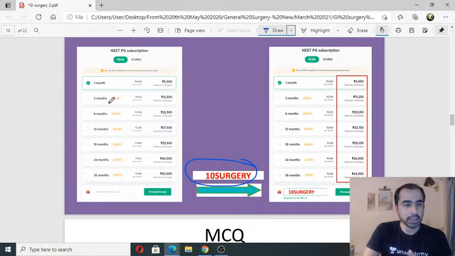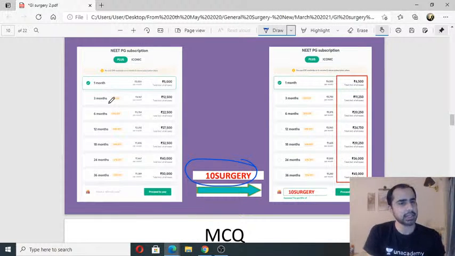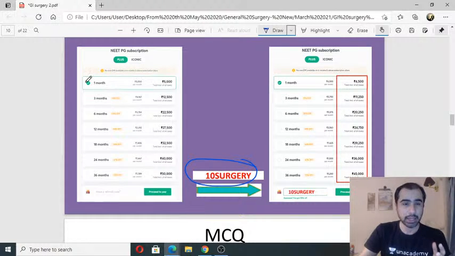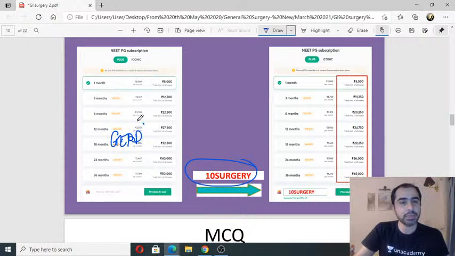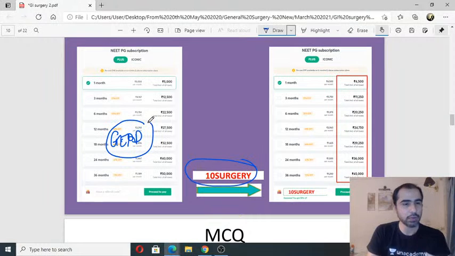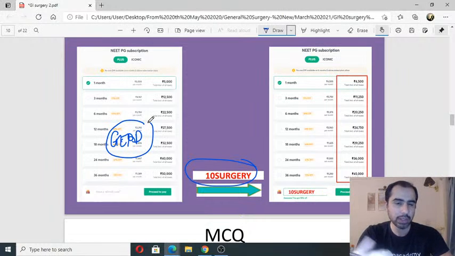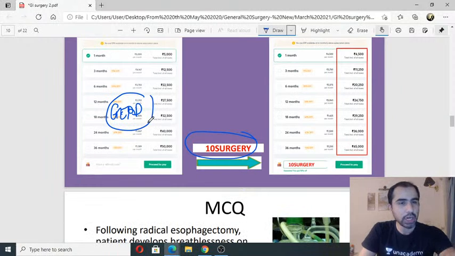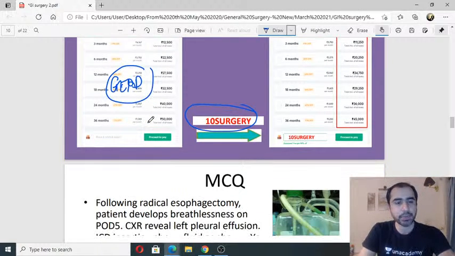Okay, so let's come to today's class. Yesterday we did a few questions on esophagus, some interesting things. If you have not seen yesterday's class, please go through it. We discussed GERD yesterday. Interesting things we learned, intra-abdominal length of esophagus and many more interesting things. Fundoplications, those were the things we did yesterday. Today we'll go one step ahead. We'll do some other topics in esophagus. Let's see how you guys can handle today's class.